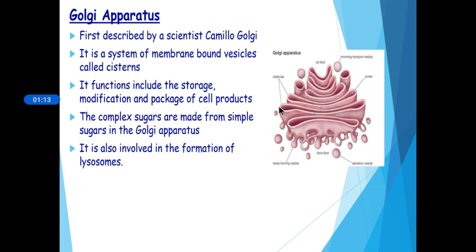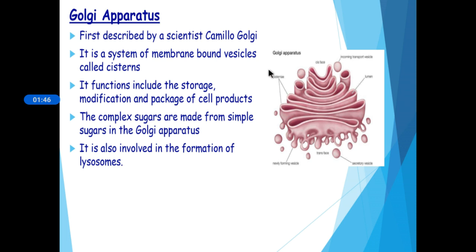And what is the function of this Golgi apparatus? Its main function is storage, modification and package of cell products. That means imagine a courier service. What are they doing? They will collect the things, they will store it, they will repack or modify it, and they will be sent to the needed places. In the same way, the function of a Golgi apparatus is storage, modification and package of cell products.